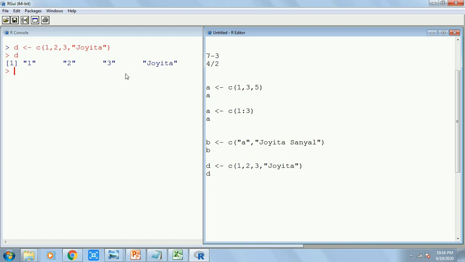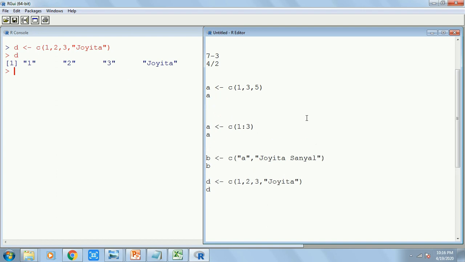Now I said each vector can hold only one type of value, but then how do you know what sort of values are there? It's very simple. Just hold on for a couple of minutes, I'll come back to this vector D. First, what sort of values are there in A?